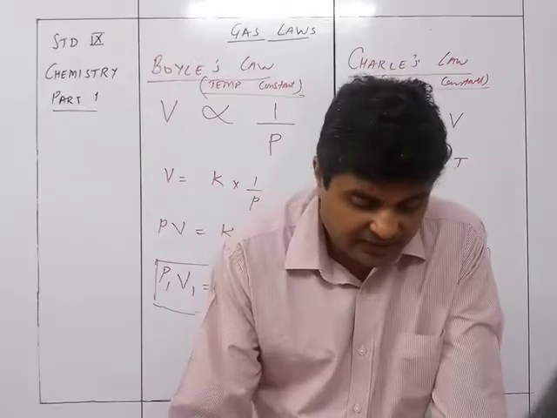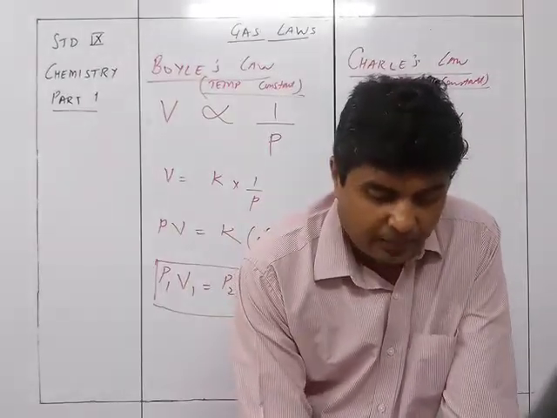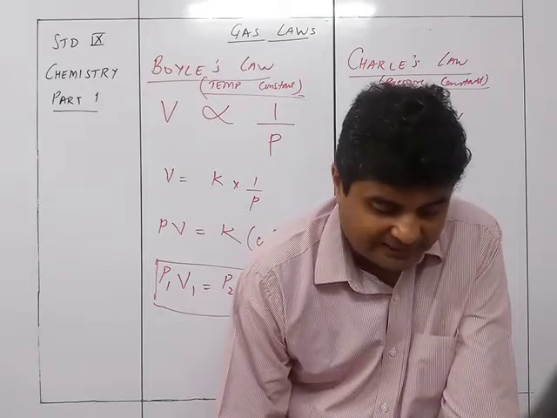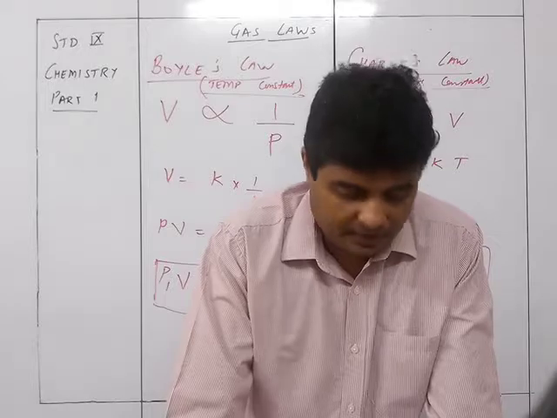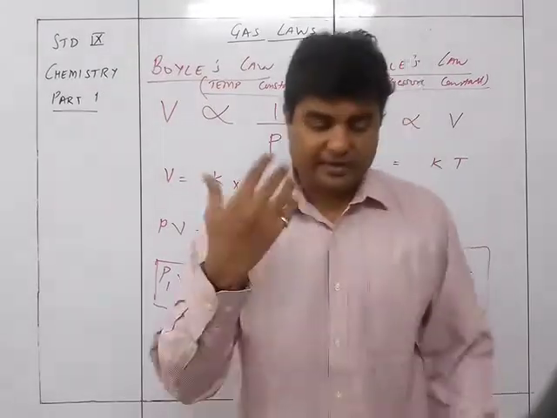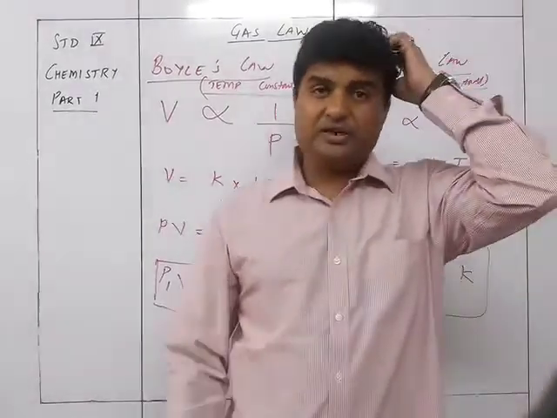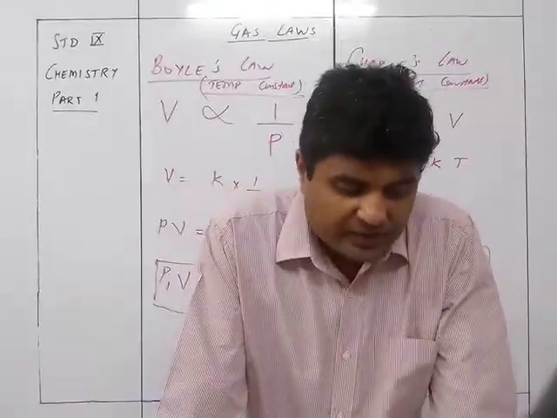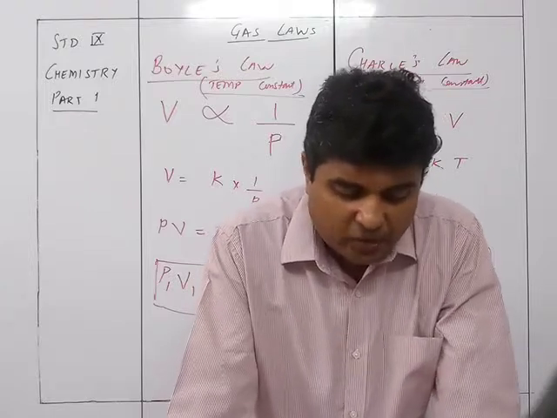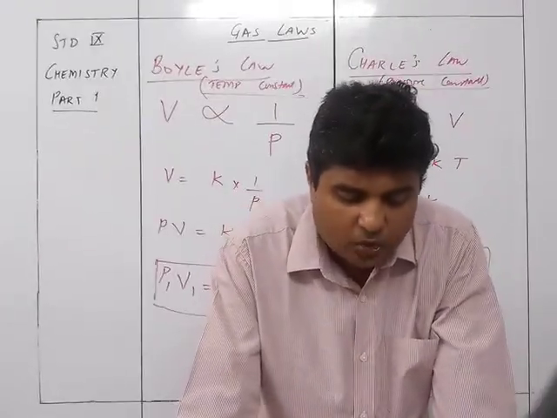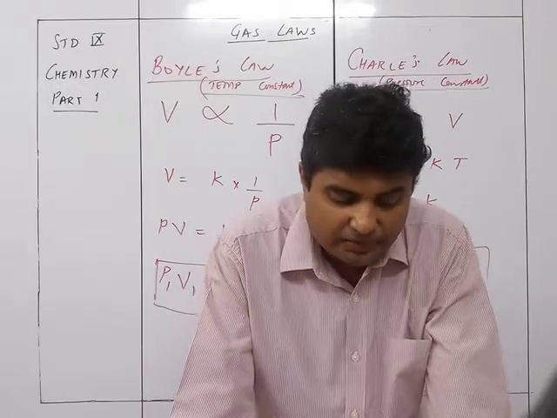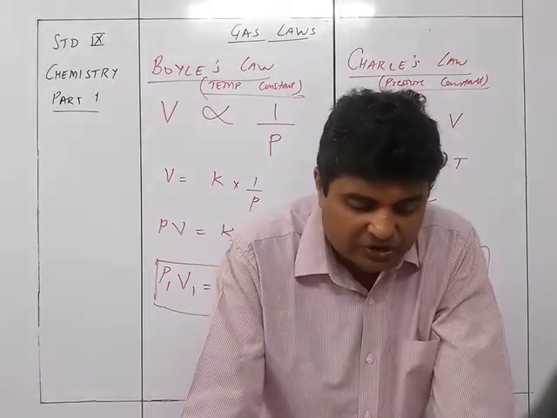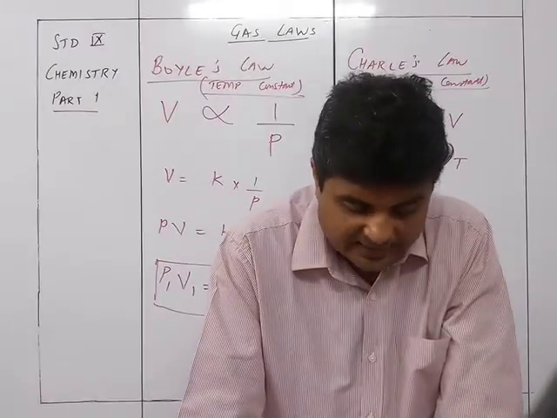So this is Charles' law and Boyle's law, and finally what we have is the gas equation. I think I'll just complete it now, so that we have the explanation in one part and the numericals in the other part. The gas equation is the equation used in chemical calculations for calculating the change in volume of a gas when pressure and temperature both undergo a change, giving the simultaneous effect of change of temperature and pressure on the volume of a given mass of dry gas.